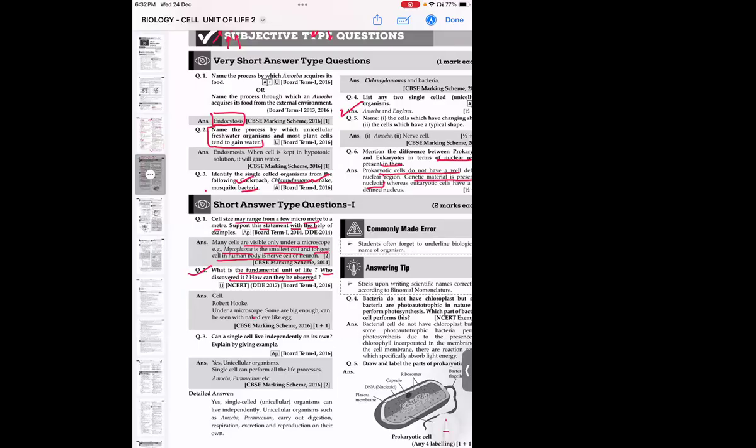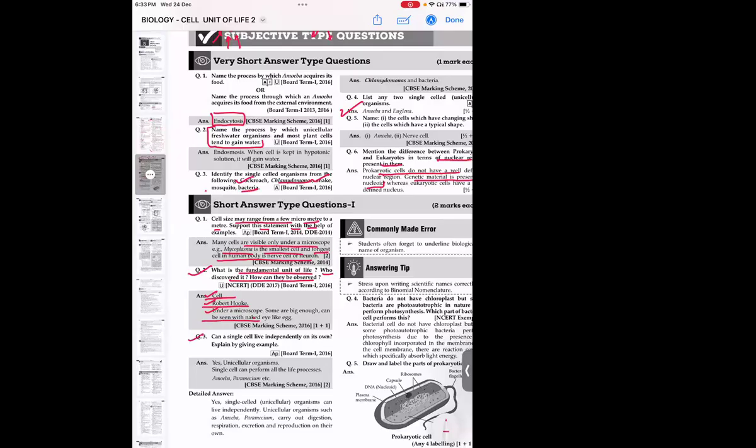Very good. See what happened, children. In the same question, they have asked you 3 parts. They have given you 3 questions in the same question number 2. But if you see the answer, they have written all 3 answers in separate lines. That is how you should present your paper. If the same question has 3 or 4 questions, you have to write the answer for the first one, leave one line, then answer the second question, leave one line, then answer the third question, and then write the fourth answer. Like this, you should present your paper. Presentation also matters a lot.